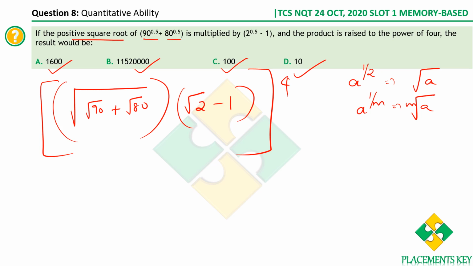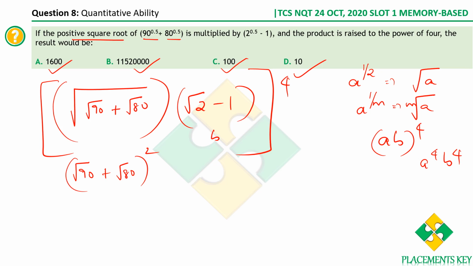Now what shall we do? You know that (ab) power 4 is a power 4 into b power 4. So if this is a and this is b, we'll get this power 4 into this power 4. Let's compute this power 4 first. We have a square root, which is power 1 by 2, and you have power 4. Therefore one square root and one square get cancelled. So effectively we get square root of 90 plus square root of 80 whole square.